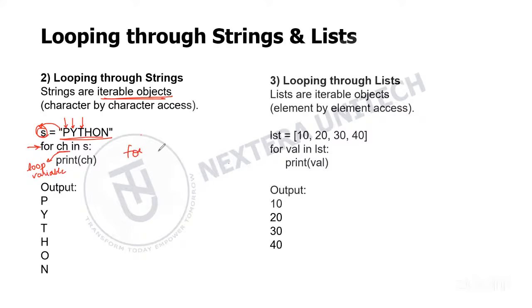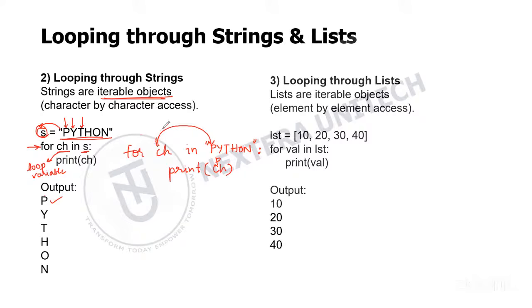So for ch in s. So what does s mean? s is "Python", so it will refer to the string internally. And print ch. First, ch will access the first character, that is p, so first it will print p. That is why you have a p here in the output.